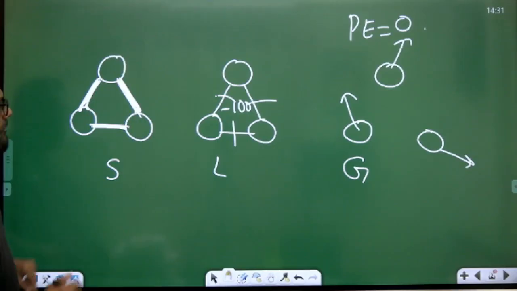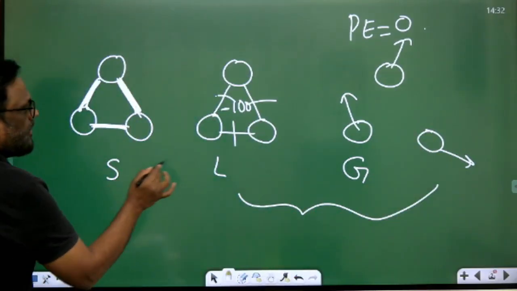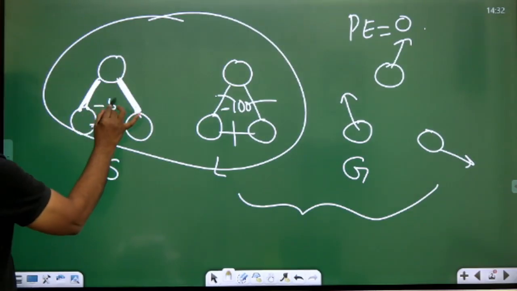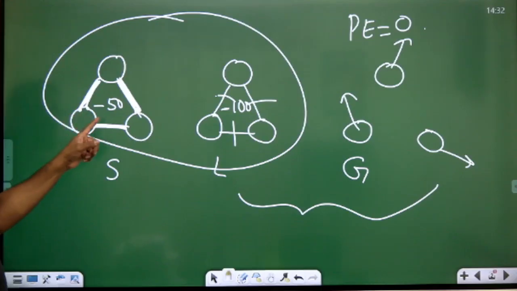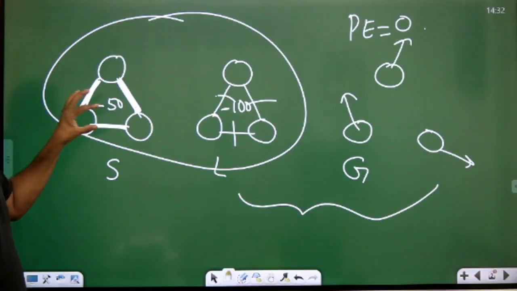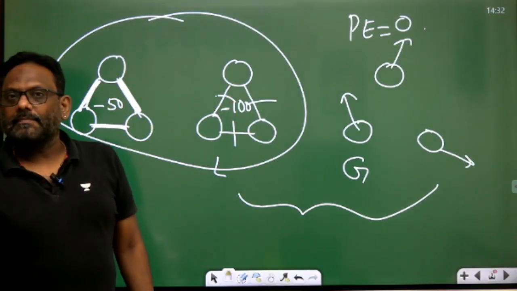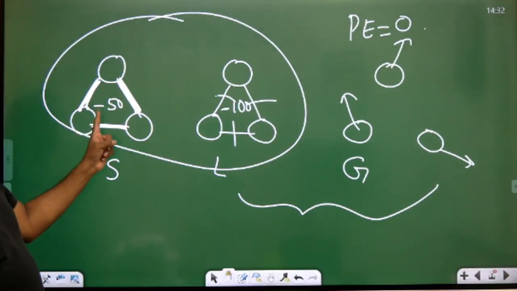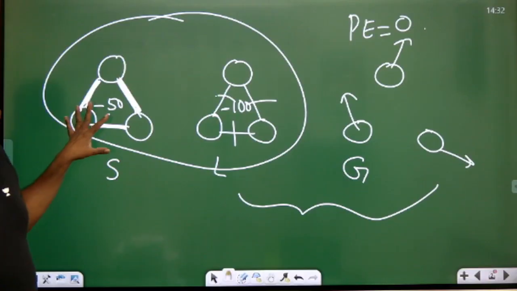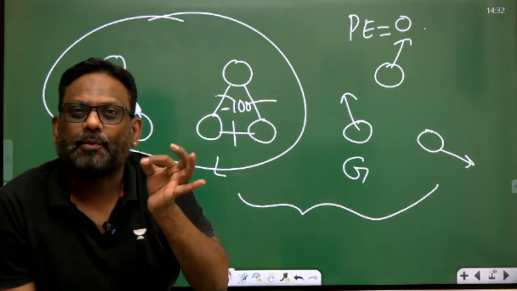For example, let us say now I am talking about these two. For example, I say it is minus 50. What does minus 50 mean? It means you have to supply 50 units of energy to weaken the bonds and convert this solid to liquid. If we are converting the solid into gas, I need 50 plus 100, that is 150. So please note down that solids have the most negative potential energy.